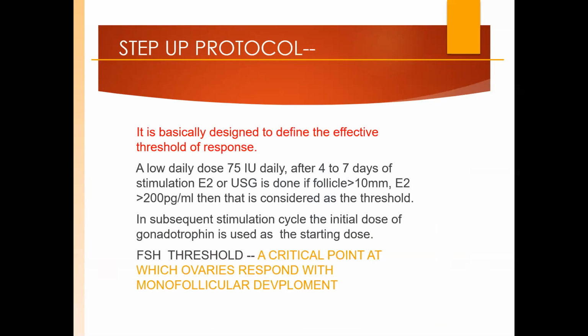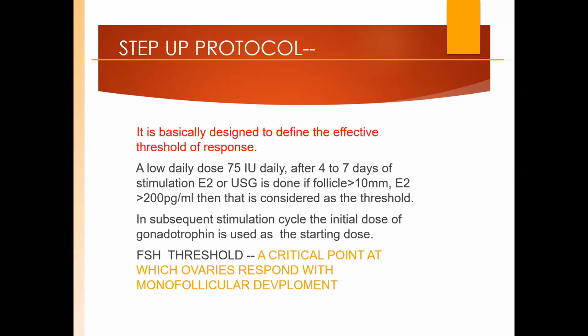And here we are going with a very low dose, because once the follicle is beyond 10 millimeter, they are going to flare up. So you have to scrutinize your dose, and you normally need not more than 8 to 10 follicles. Once the follicles start responding, we call it the FSH threshold. FSH threshold is basically a critical point at which ovaries start developing monofollicular development. So suppose it's 350 IU we have given and the follicles start growing up, that is the threshold at which the follicle is responding.